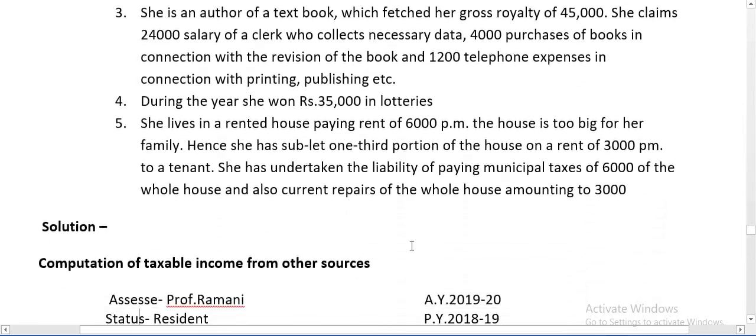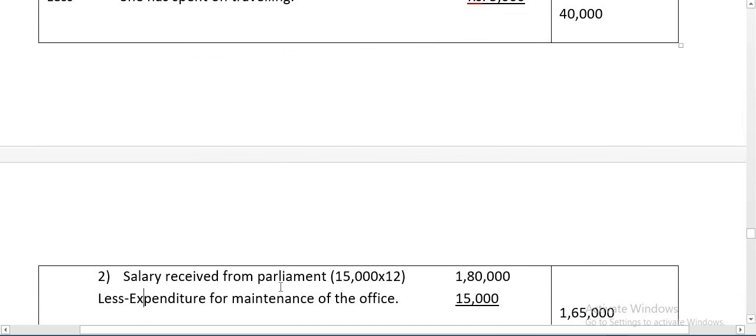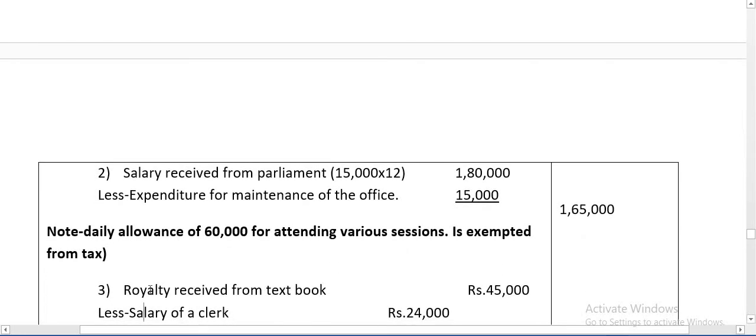So here she is a member of the parliament and she has received the salary from the parliament, 15,000 per month. So 15,000 into 12, 1,80,000. Daily allowances are to be ignored, but expenditure for maintenance of the office can be deducted. So 1,80,000 minus 15,000, 1,65,000. Remember, daily allowances of rupees 60,000 for attending various sessions is exempted from tax under the head income from other sources.